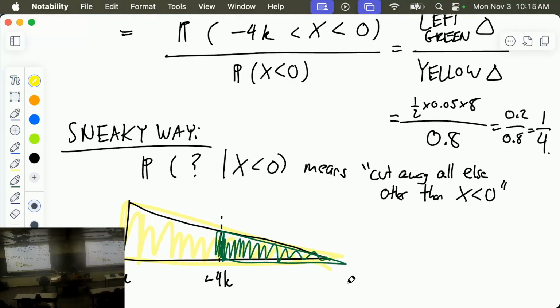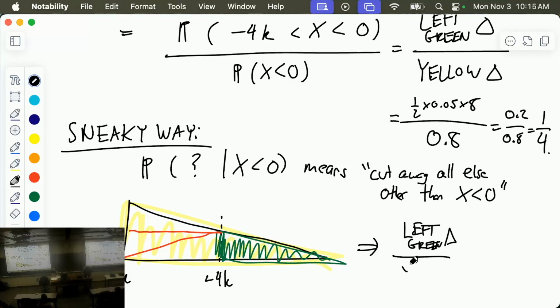And if you stare at this picture of the triangle, you can see that the answer is 1/4 by several methods. One is, again, you could calculate the heights over here. You could do this little picture, draw this. Now there's 4 triangles that are equally sized. There's the green triangle, it's copy, it's copy, and it's copy. And so therefore, left green over yellow equals 1/4, by looking at the picture.